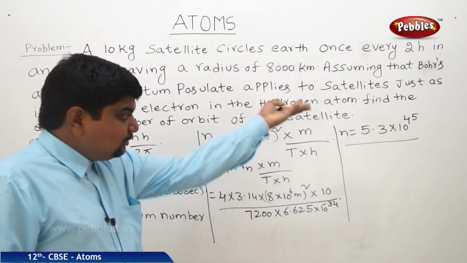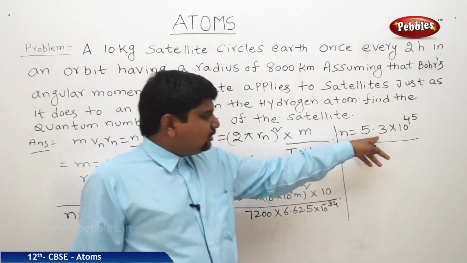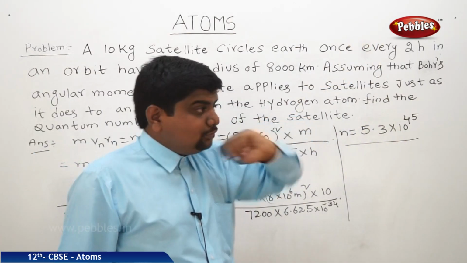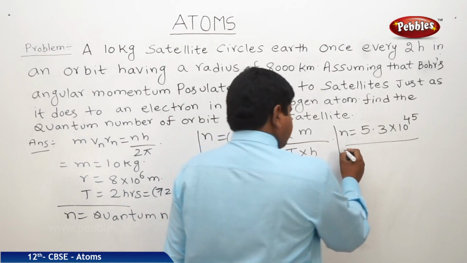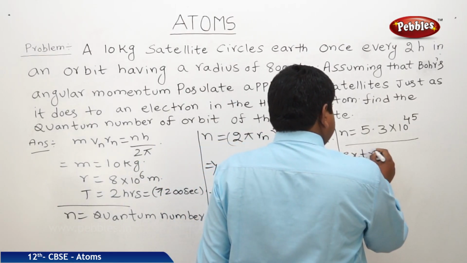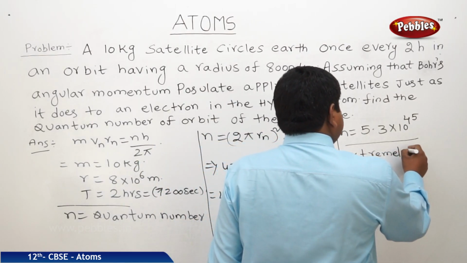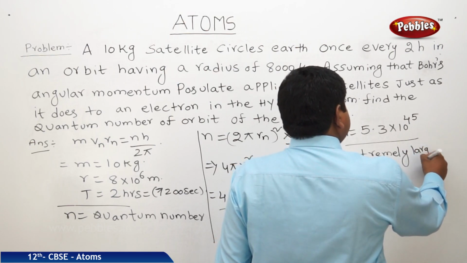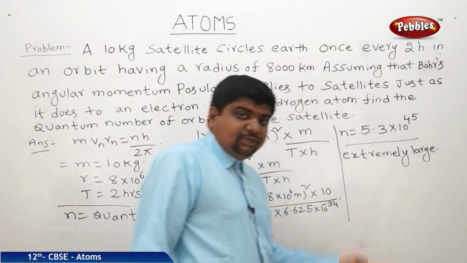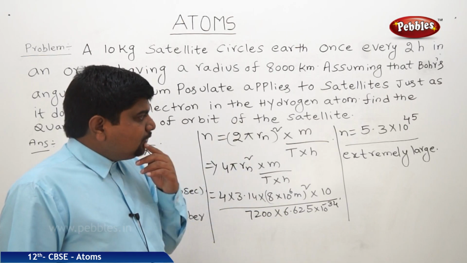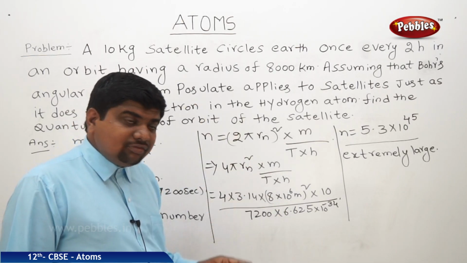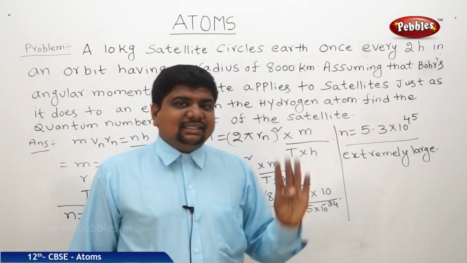We said that n is the quantum number, but we got the quantum number in the order of 10 to the power of 45, which is extremely large. This prediction is based on classical electromagnetic theories.